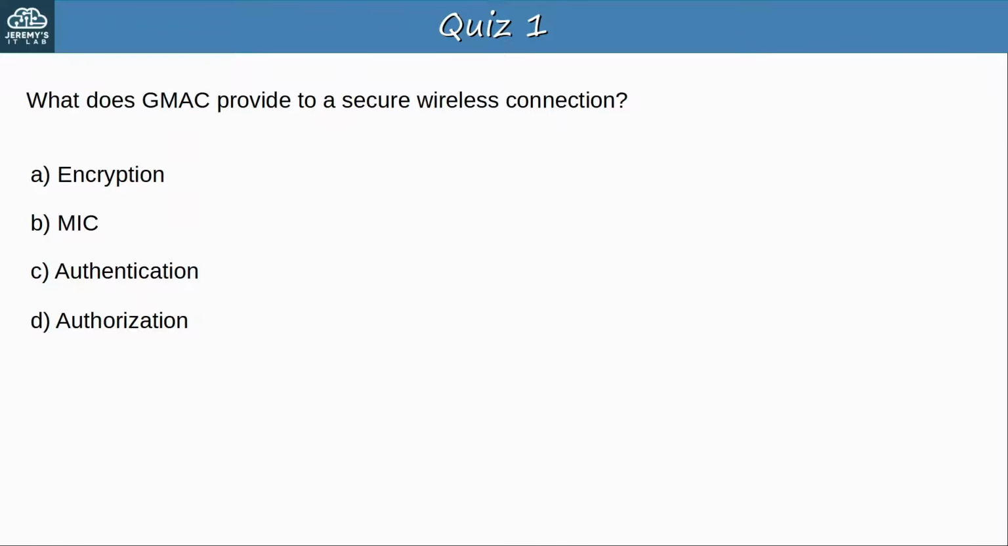Okay, the best answer is B, MIC, Message Integrity Check. GMAC is used as part of the GCMP protocol to verify message integrity as a message integrity check. GCMP is part of the WPA3 certification. Okay, let's go to quiz question 2.